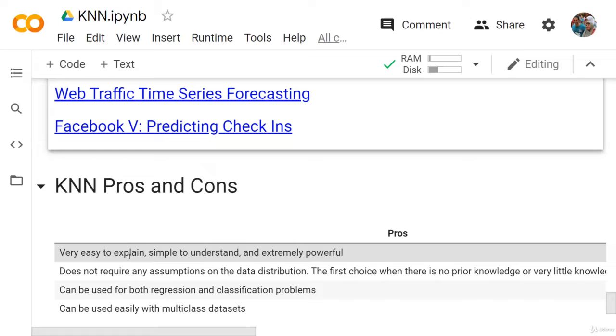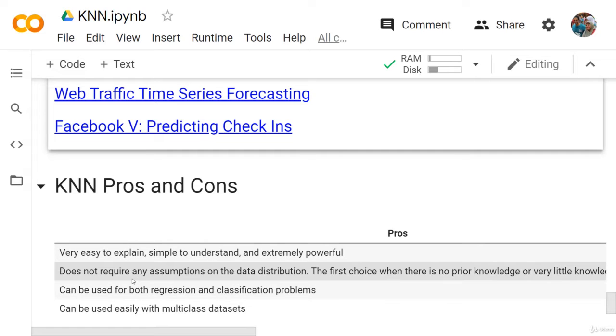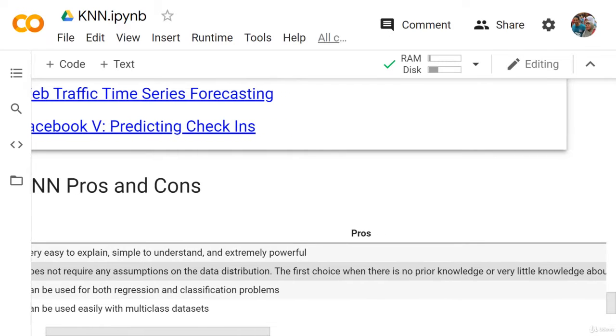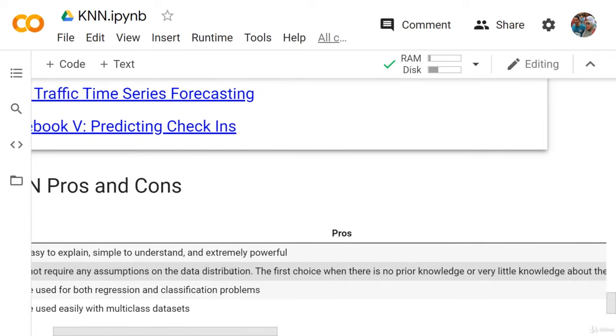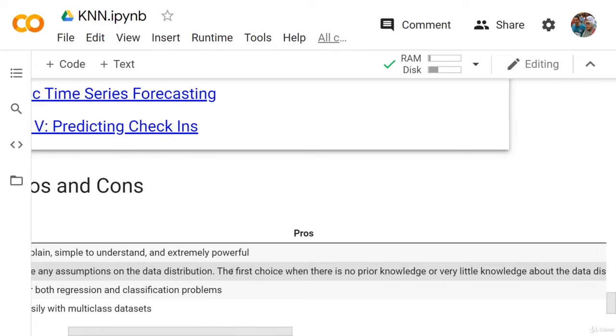It's very, very easy. The second advantage of using KNN is that it doesn't require any assumption on the data distribution. We saw this before and emphasized this point many times. It's the first choice when there is no prior knowledge or very little knowledge about the data distribution.